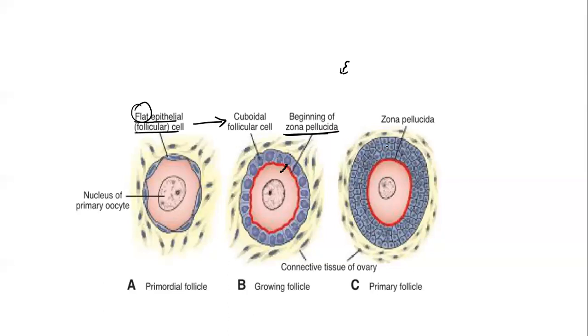So the follicular cells will keep expanding on one side and grow in number. At the same time, there is development of the zona pellucida. So this is what is called the primary follicle. The primary follicle is basically the primary oocyte with the zona pellucida and layers of follicular cells.